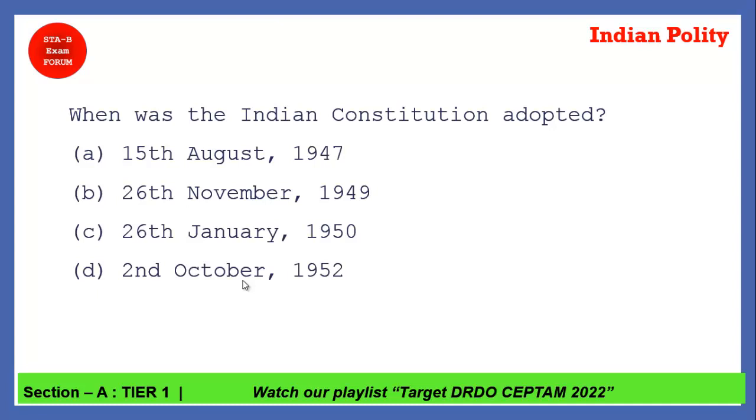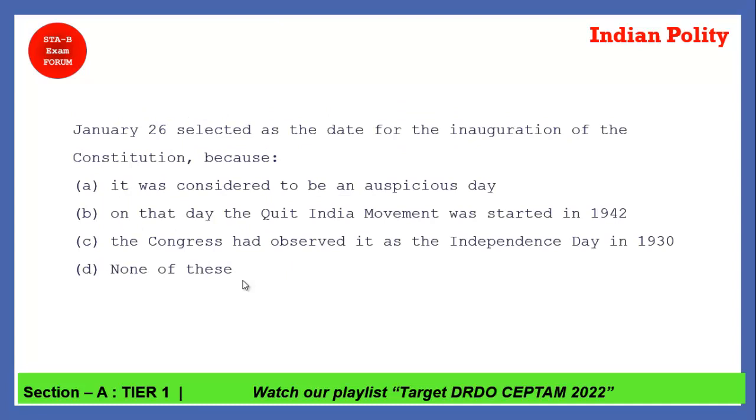Coming to the next question: why was 26 January chosen? You will get that answer. 26 January is selected as the date of inauguration of our constitution because of these four options. Option C: the Congress had observed it as Independence Day in 1930.